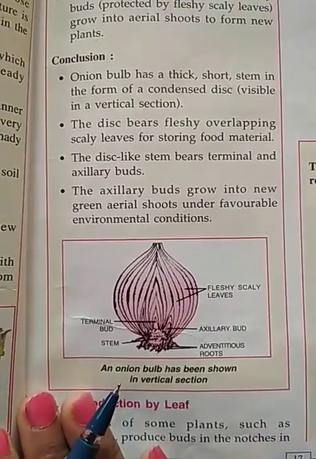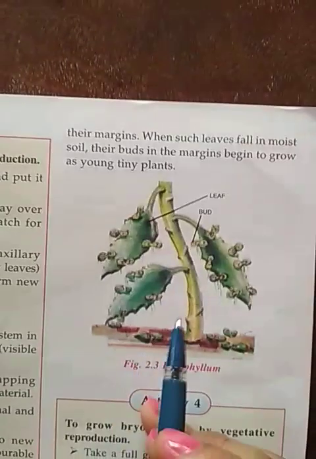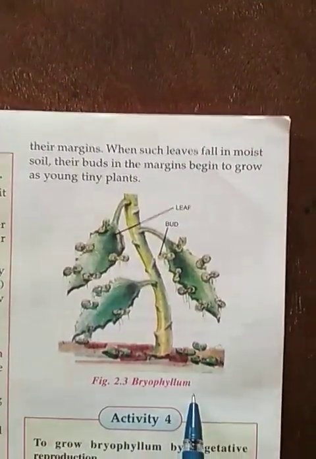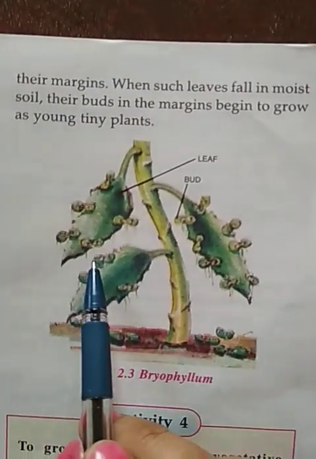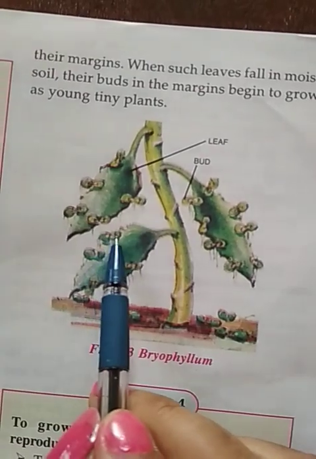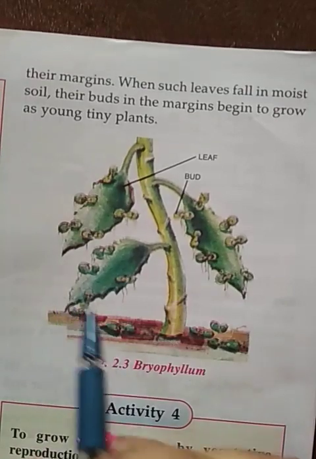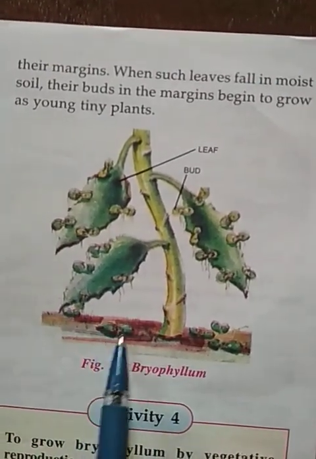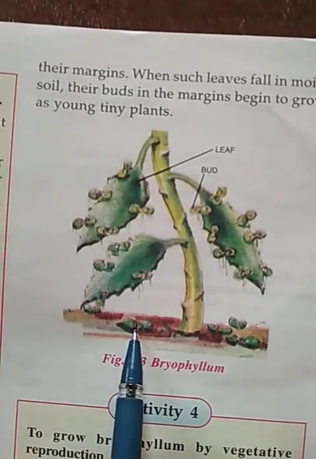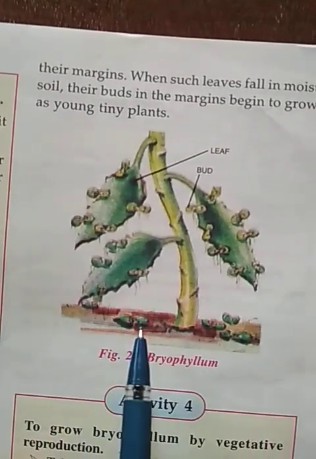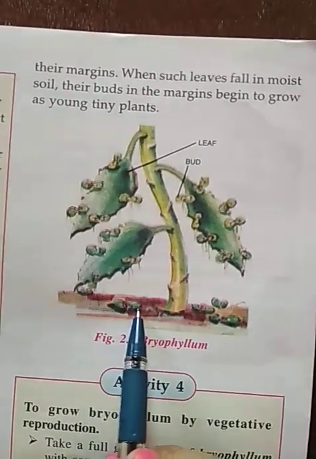Now the second topic is reproduction by leaf. Children, a simple example is bryophyllum. You can see the leaves, and that structure. You already have that diagram in your book. On the sides of the leaves, you can see small leaves arising. When these small leaves shed from the leaf, they are able to form a new plant. So here the leaves are involved in reproduction. That type of reproduction is called vegetative reproduction by leaves.